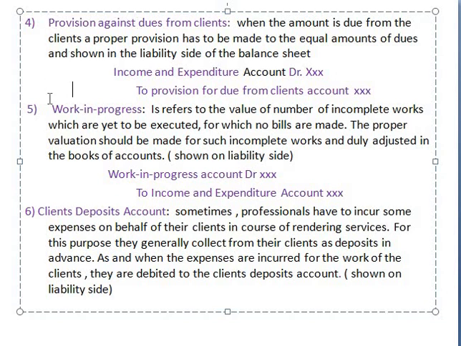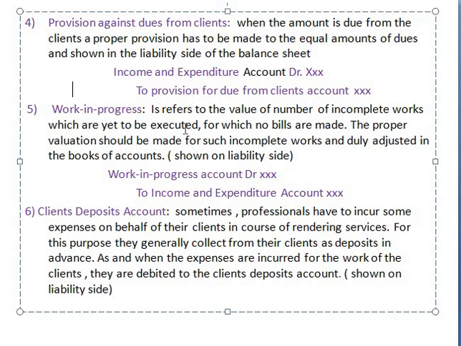And next, the fifth one is work in progress. As you know, work in progress means the work is going on. Work in progress refers to the value of incomplete works which are yet to be executed, meaning we still have to continue or execute such work, for which no bills are made. The proper valuation should be made for such incomplete work and duly adjusted in the books of accounts, and that is to be shown on the liability side.